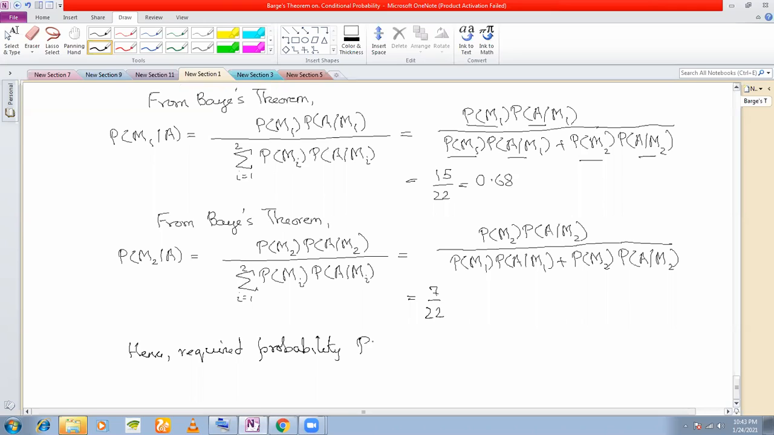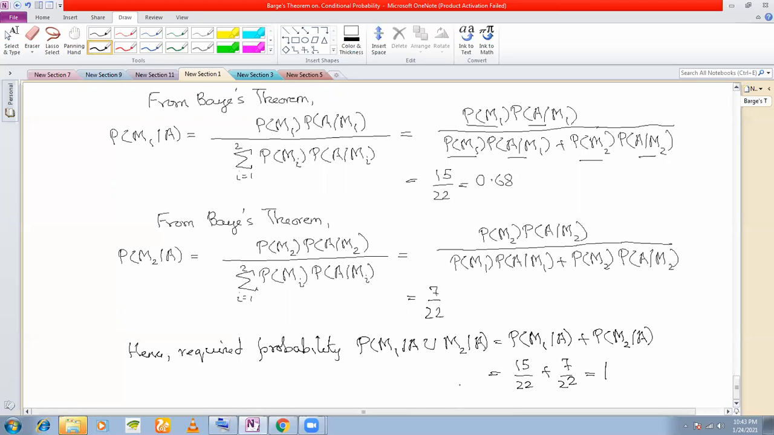Required probability is P M1 slash A union M2 slash A, which is equal to P M1 slash A plus P M2 slash A. Okay. Then we will add up the probabilities. 15 by 22 plus 7 by 22. Okay. 22 by 22.